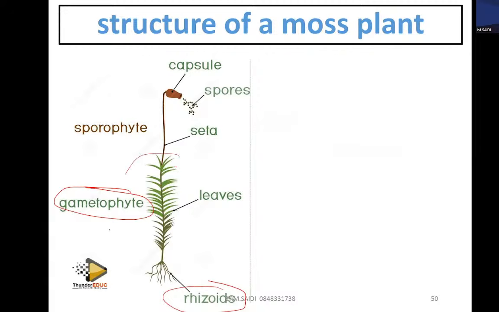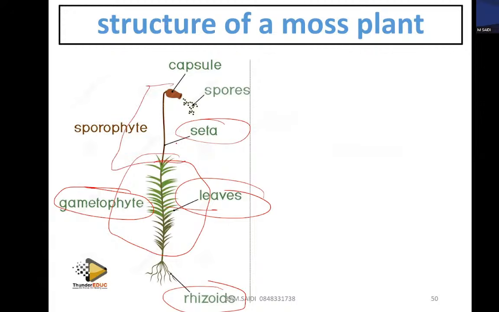Gametophyte, this is the dominant generation we talked about. These are leaf-like. Then this is a seta, which acts like a stem. And this part is what we call the sporophyte. It contains the spores, and where the spores are kept is what you call the capsule.